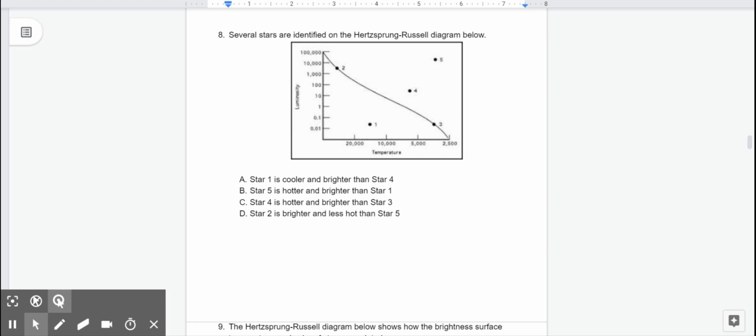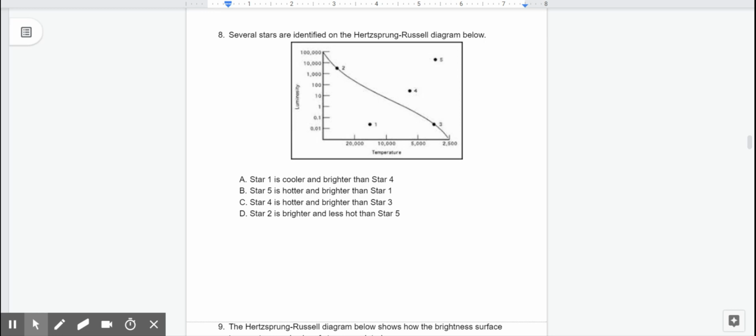Number 8. Several stars are identified on the Hertzsprung-Russell diagram below. We have luminosity, temperature, 1, 2, 3, 4, and 5.